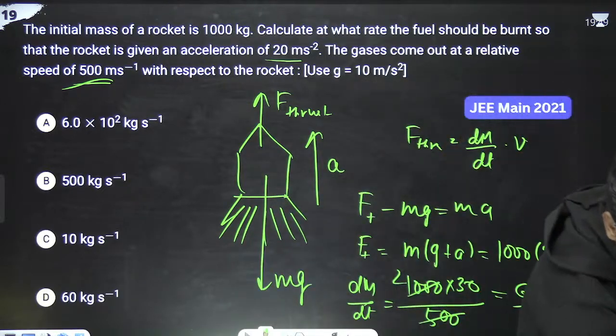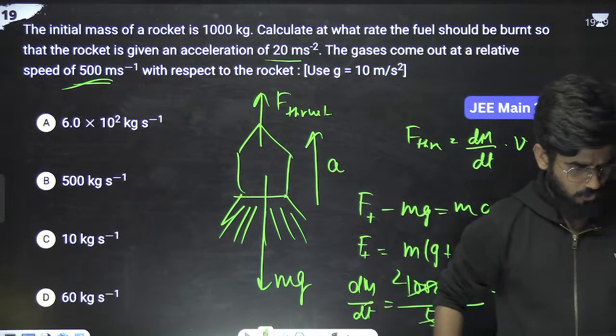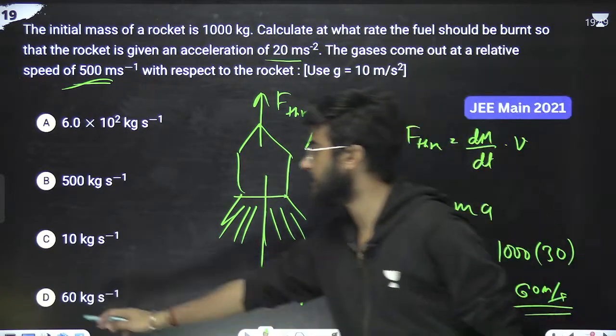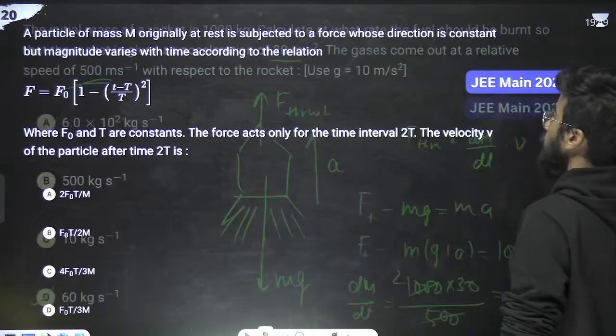Correct? Correct, Ilya? Write in the chat section. Okay, D option is correct. Great. Let's move on to the next question. What is the next question?